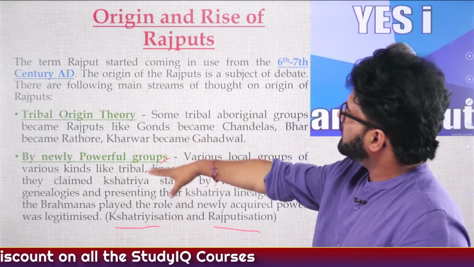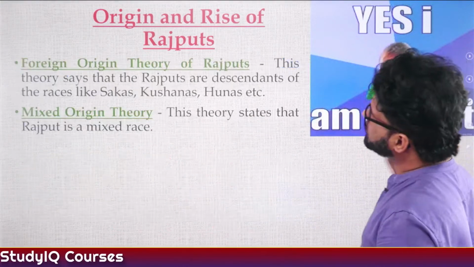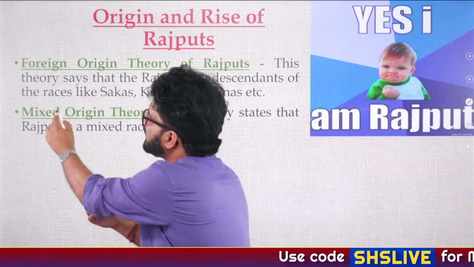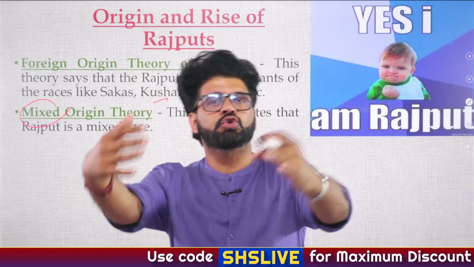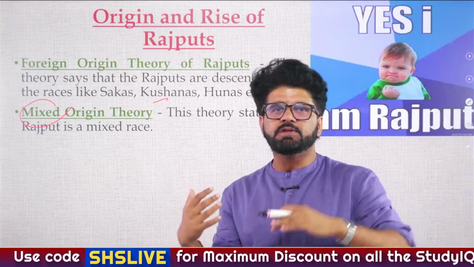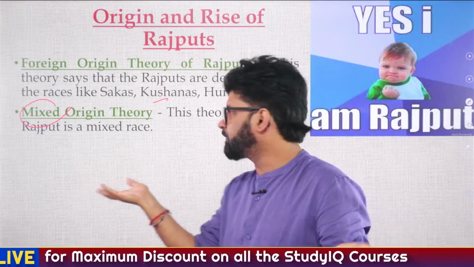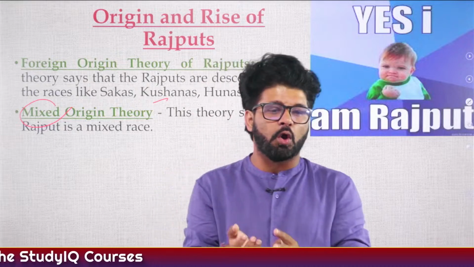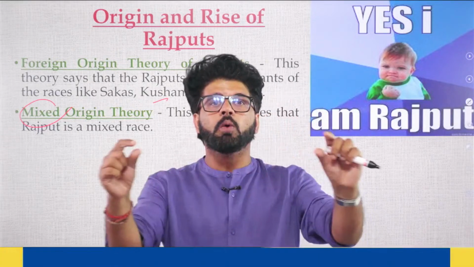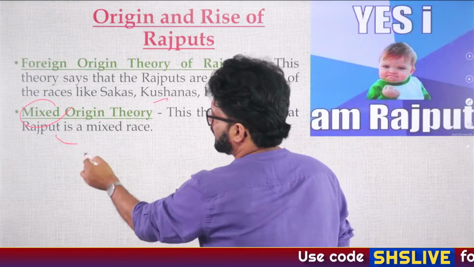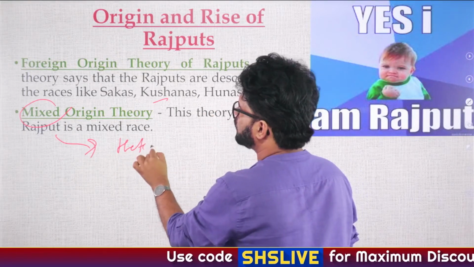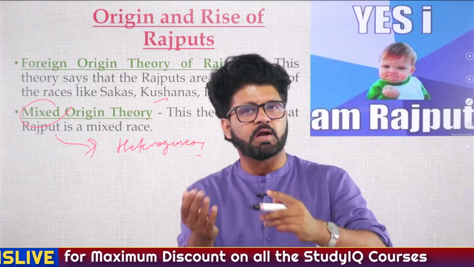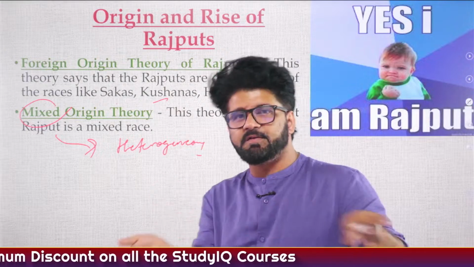So Kshatriyization, and the other theories related to Rajputs: the foreign origin, Shakas, Kushanas, which we have talked about, and then a mixed origin, that these Shakas, Kushanas, Hunas came and married some indigenous people, and Rajputs emerged from them. Then there are other theories also, that there is too much diversity when we talk about Rajput clans. They are not a homogeneous entity; they are heterogeneous by nature. Heterogeneous means if Rajputs emerged out of Shakas, they will have their own characteristics, and Kushanas will have their own characteristics.